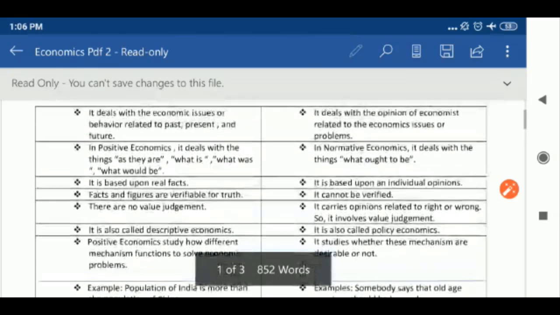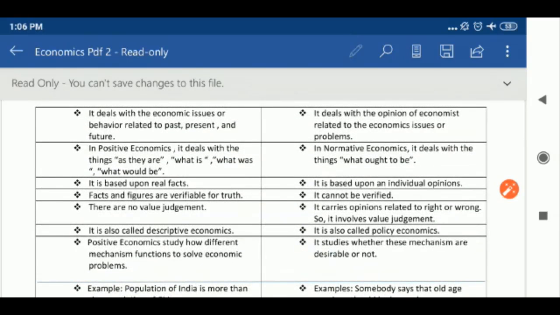Okay, so now we come to normative economics. It deals with things as they ought to be, or how economic problems should be solved. Look at the first point.